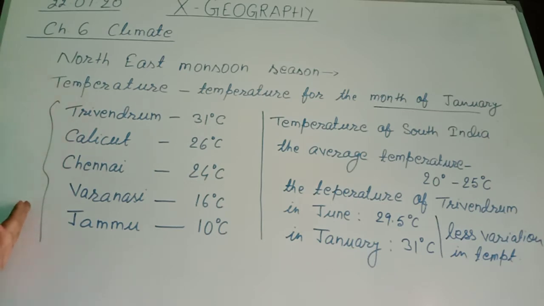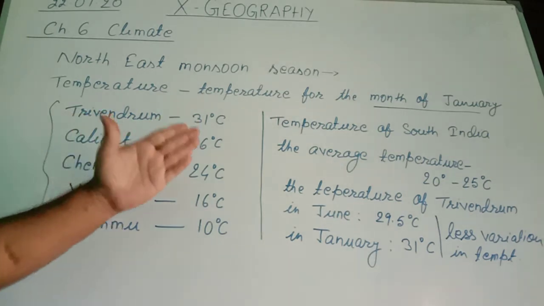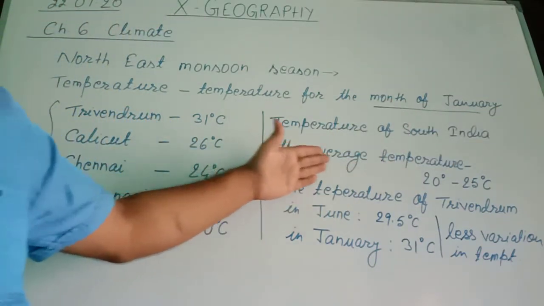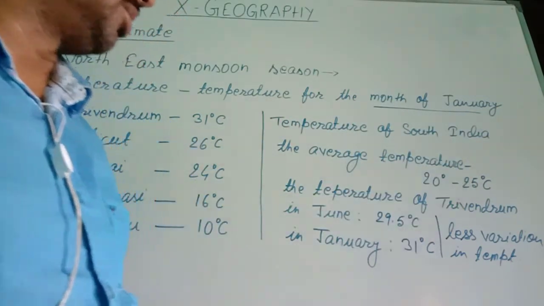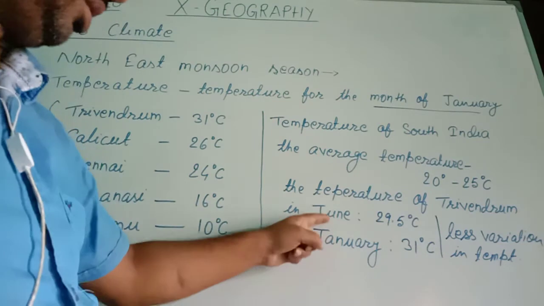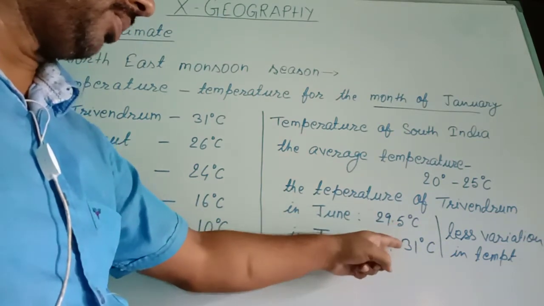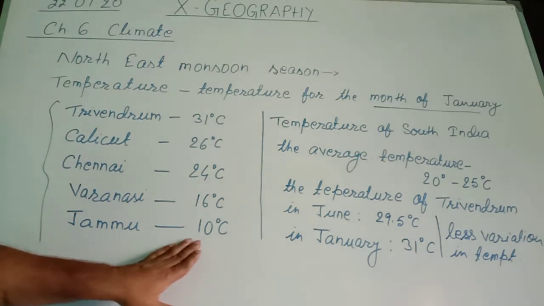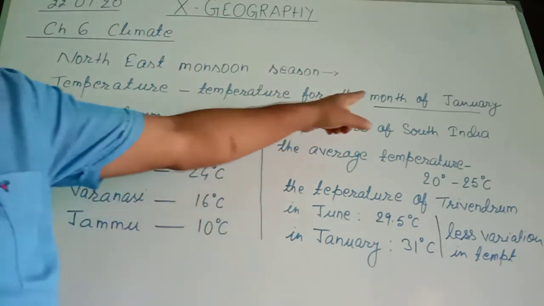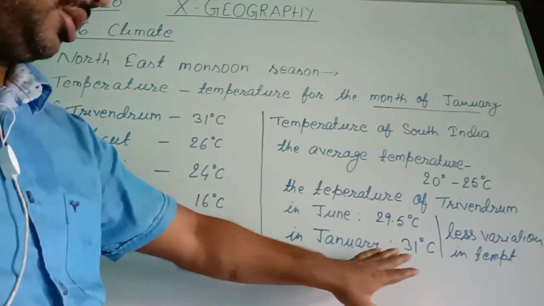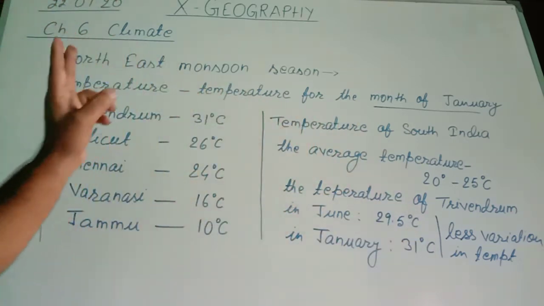First concept from here you are getting: if we move from south to north, temperature decreases in the month of January. But in South India, the average temperature remains 20 to 25 degrees Celsius. And if we see the situation of temperature in Trivandrum in these 2 months, June and January, 29.5 degrees Celsius and 31 degrees Celsius. So here is one question: why is the temperature very less in North India in the month of January? And why is there no variation in temperature in South India? These two questions we will discuss now.